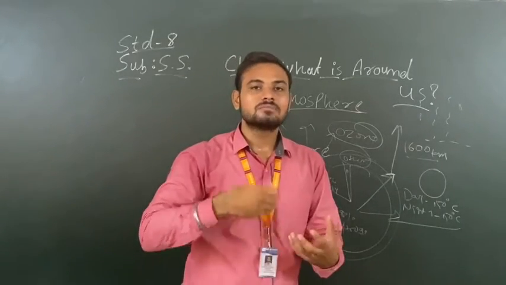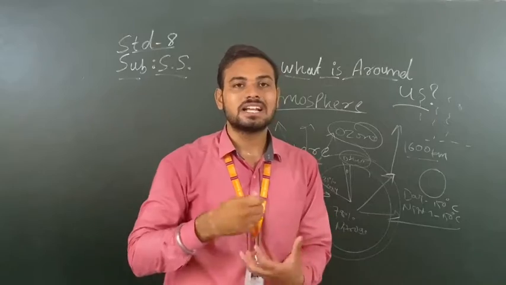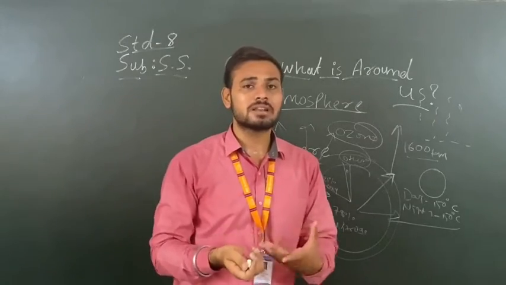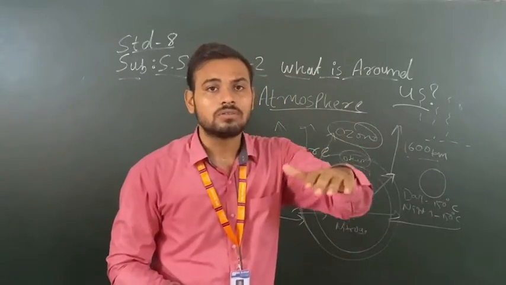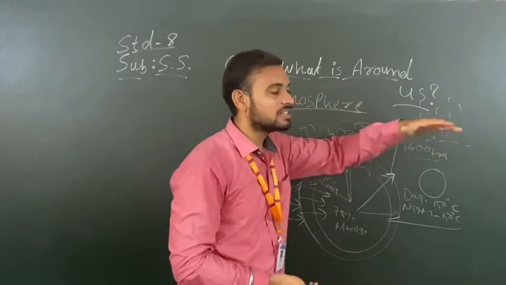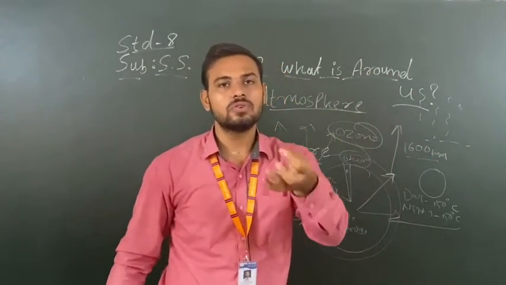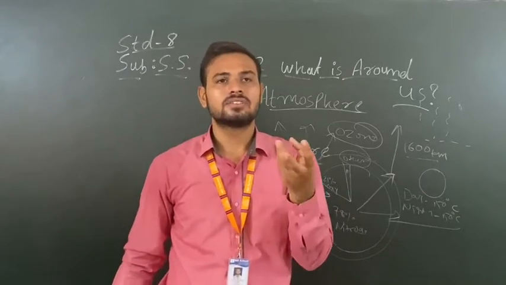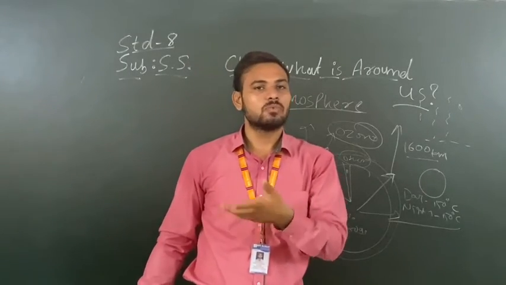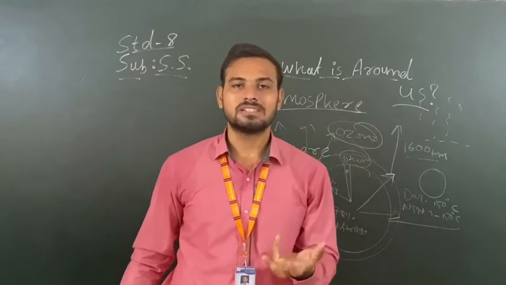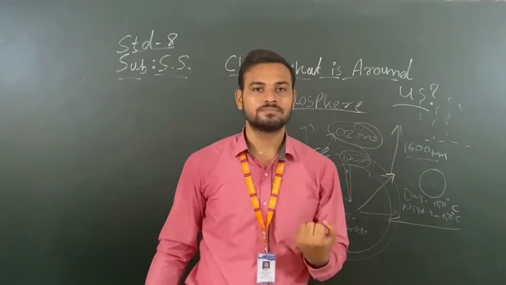And then this moisture cools down by the condensation process. Condensation process means something is cooled down. So after it is condensed, this moisture falls on the earth in the form of dew, fog, hail, snow, and most of the time precipitation. Precipitation means rainfall.